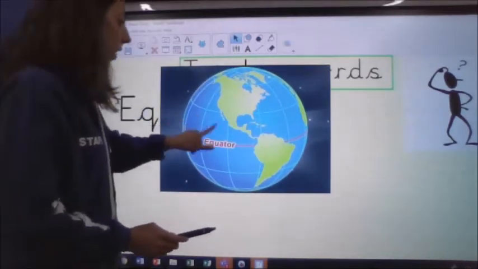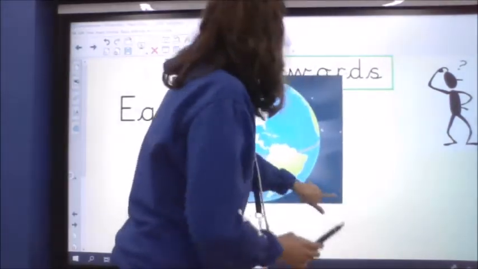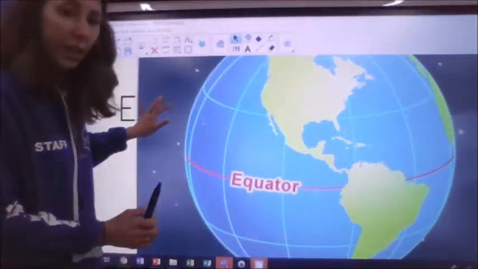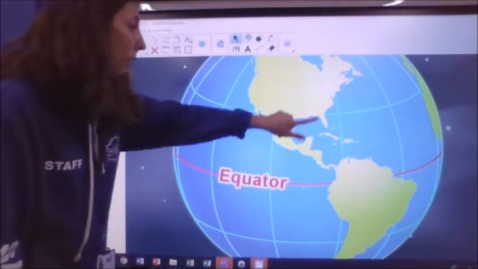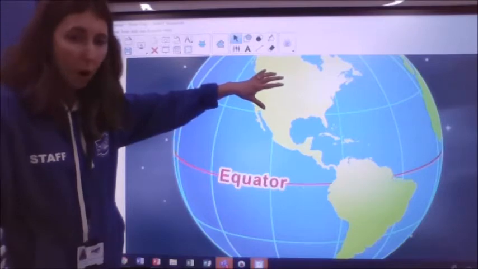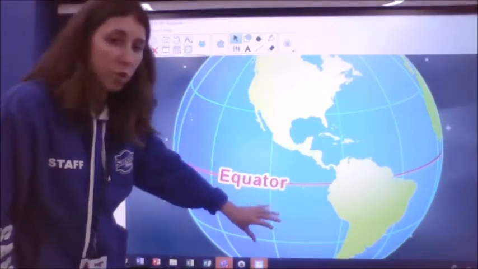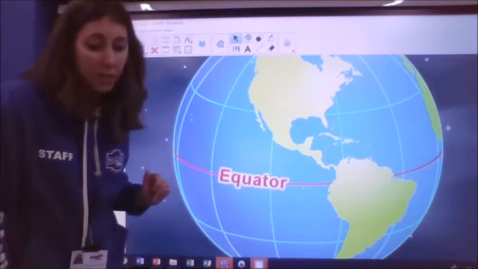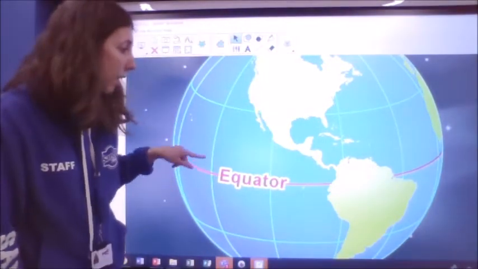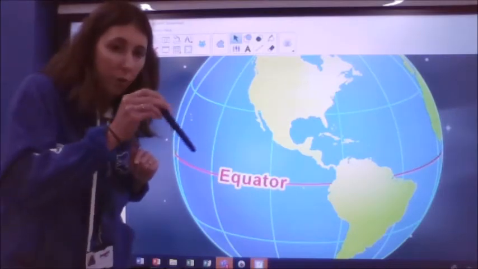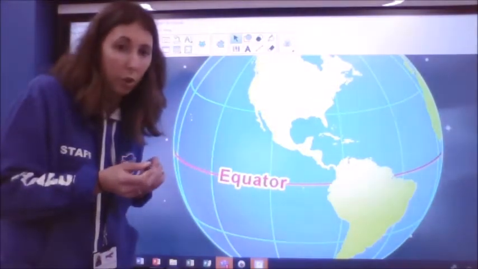Okay, so the equator is an imaginary line that goes around the middle of the world, separating the northern part of the world from the southern part of the world. So when you hear about the equator in the text, you will know what that is. It's an imaginary line that goes around the centre of the world, the centre of our globe.